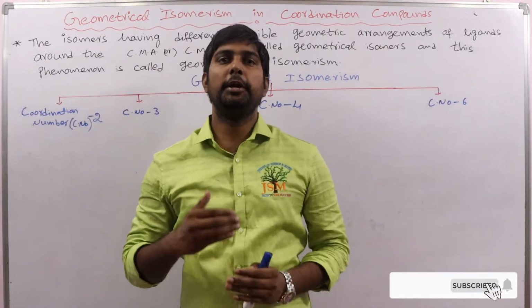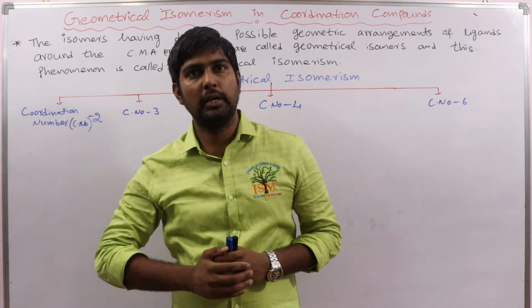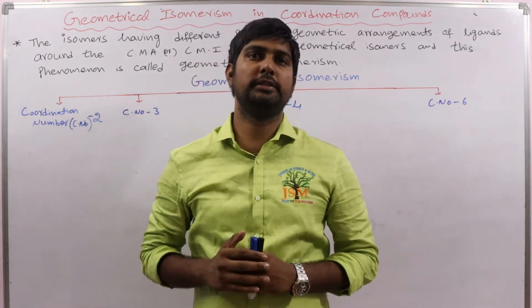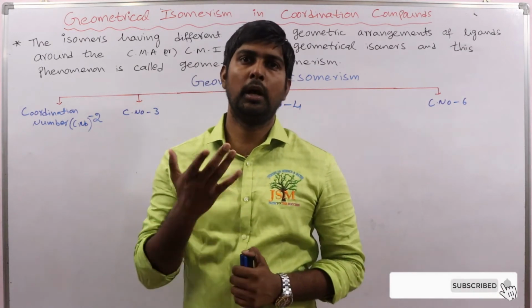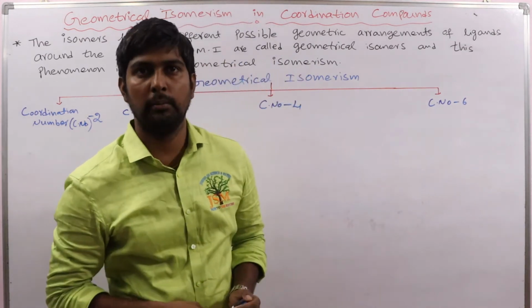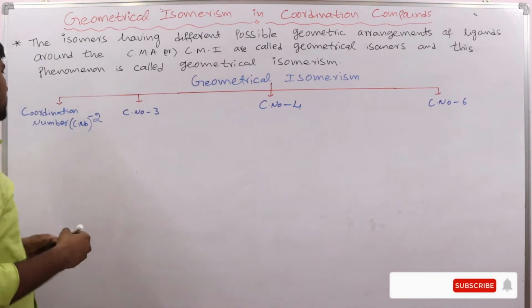Now let us see which type of complexes can exhibit geometrical isomerism and which cannot, because not all complex compounds can exhibit it.